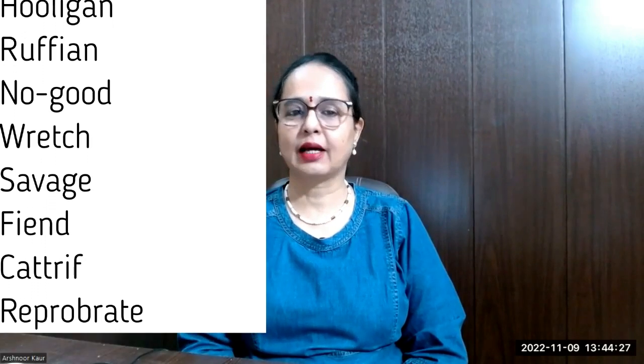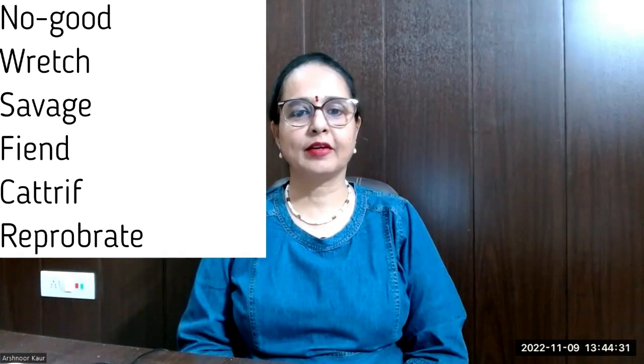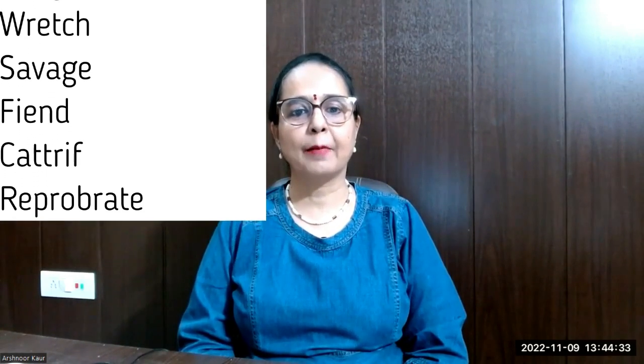Now, let's have a look at some other words. So these are felon, brute, scoundrel, then devil, villain, gangster, hooligan, ruffian, no good, wretch, savage, fiend, then reprobate.